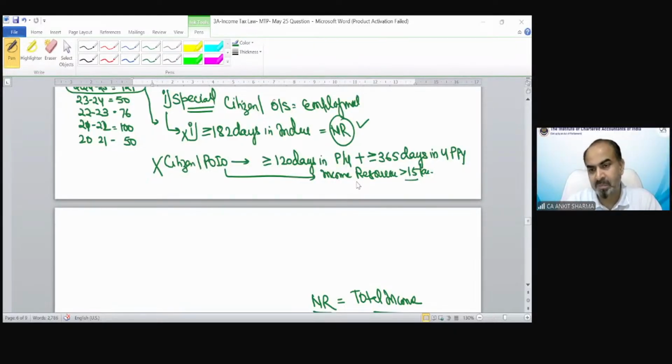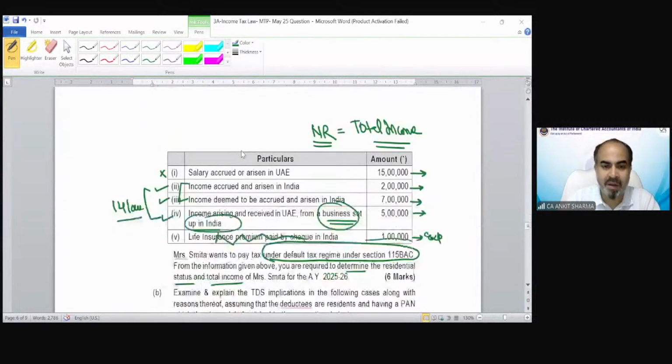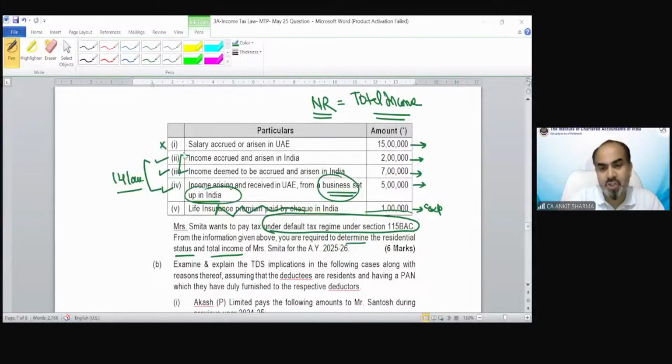There must be some part of the paper you are going to leave in the examination, maybe 20 or 25 marks. So if you want to understand what the question demands, first of all, try to read the requirement of the question. As I am reading the question, you have to find out the question requirement. If you want to understand the question, you have to read it from here, exactly what the demand of the question is. So you will understand, I have to find out the residential status and the total income.